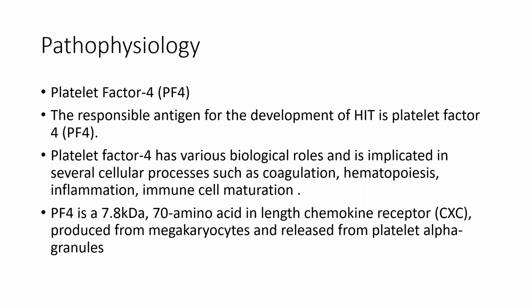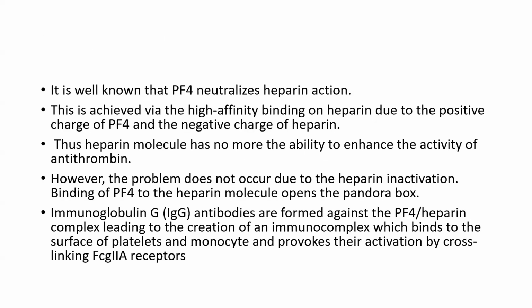Now, pathophysiology, platelet factor 4. The responsible antigen for the development of HIT is platelet factor 4. Platelet factor 4 has various biological roles and is implicated in several cellular processes such as coagulation, hematopoiesis, inflammation, and immune cell maturation. So platelet factor 4 is 7.8 kD, that is 70 amino acids in length, a chemokine produced from megakaryocytes and released from the platelet alpha granules.